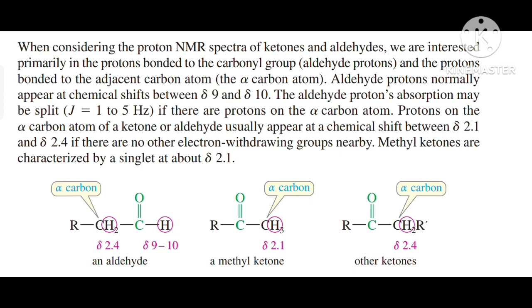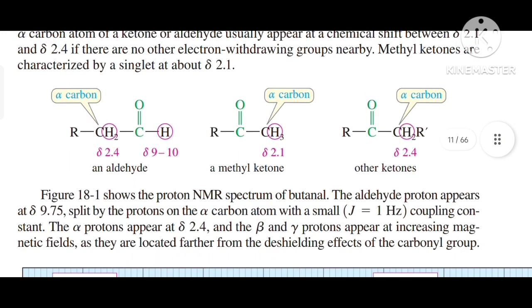The aldehyde proton absorptions may be split, J equal to 1 to 5 Hz, if there are protons on the alpha carbon atom. Protons on the alpha carbon atom of a ketone or aldehyde usually appear at chemical shift between delta 2.1 and delta 2.4 if there are no other electron withdrawing groups nearby. Methyl ketones are characterized by a singlet at about delta 2.1.